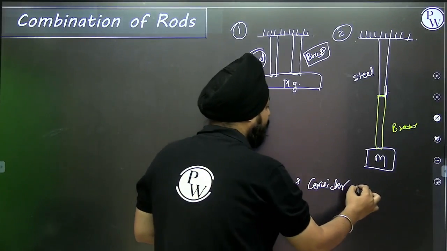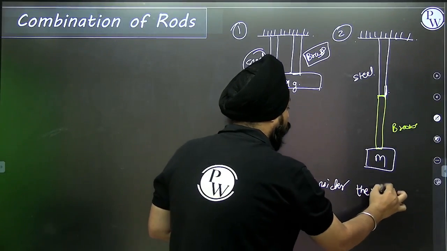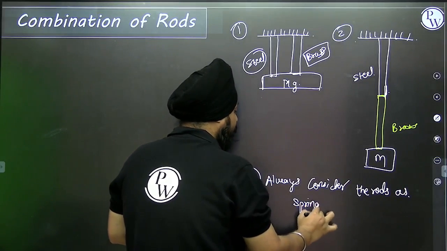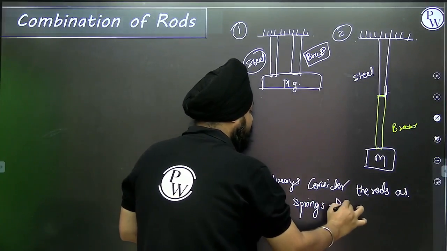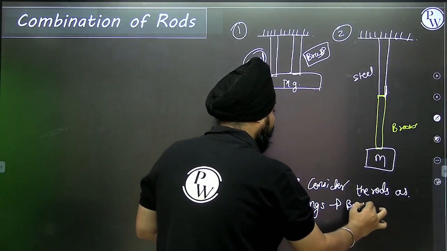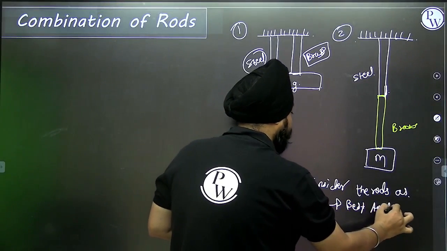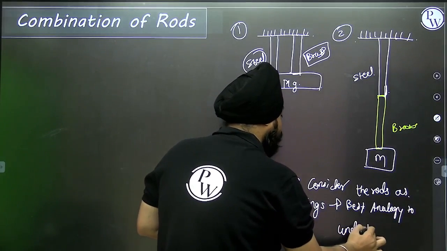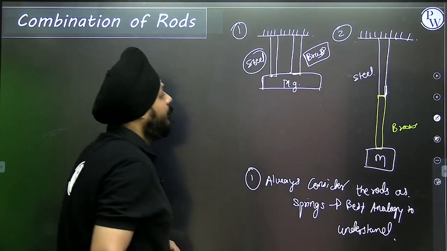Always consider the rods as springs. This is the best analogy to understand this concept.